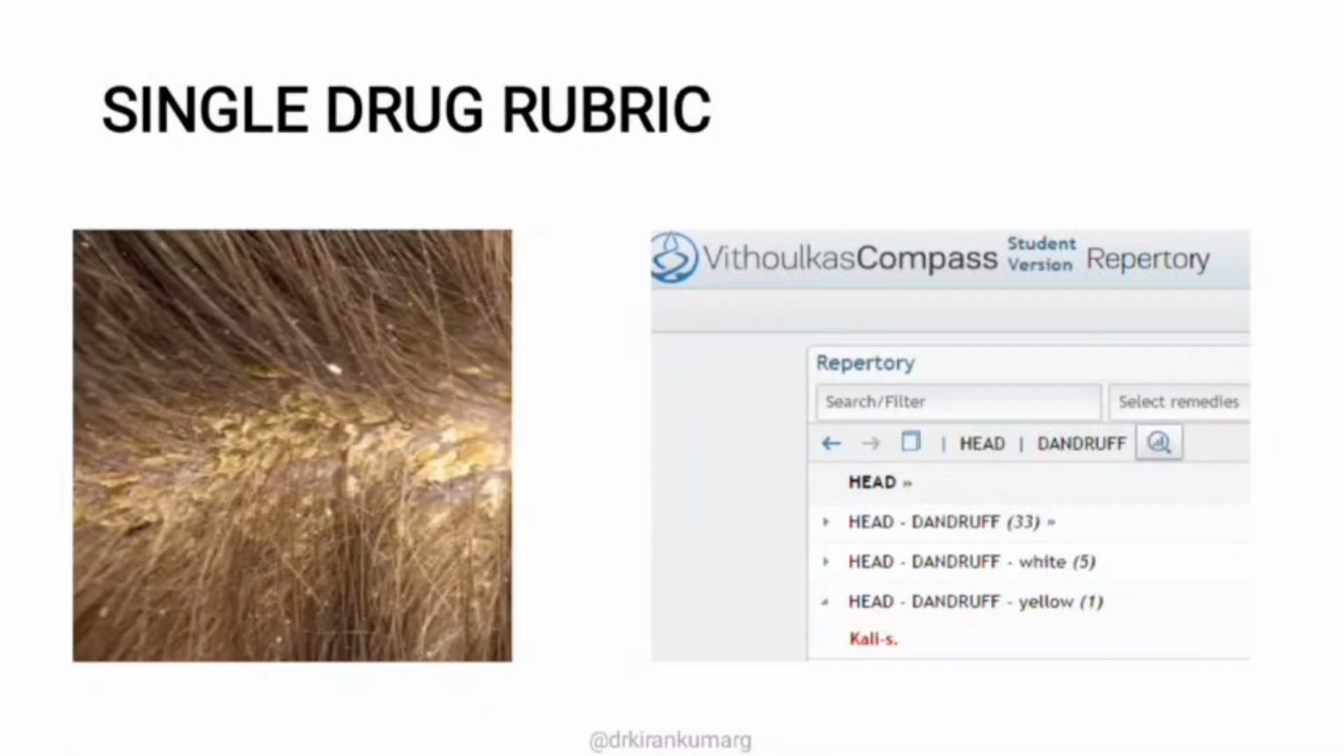Here you can see the sub rubrics as well. Under head you have dandruff, under head dandruff white, head dandruff yellow. Under head dandruff yellow, the only remedy is kali sulph. Okay, so it's quite an easy question if you are aware of Kent's repertory's arrangement, as well as if you are frequently using Kent's repertory. So this question becomes quite easy.